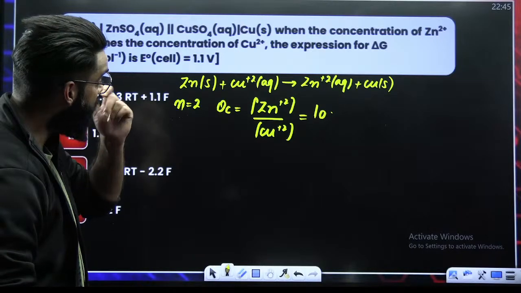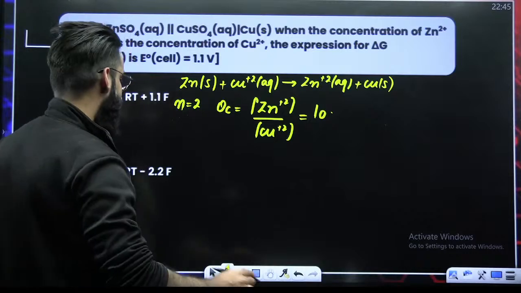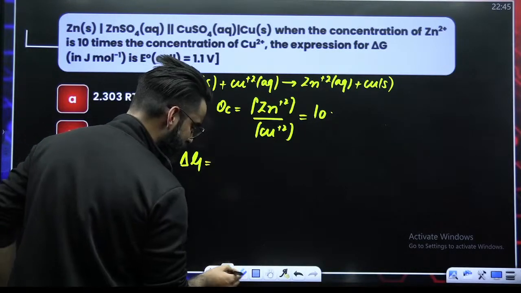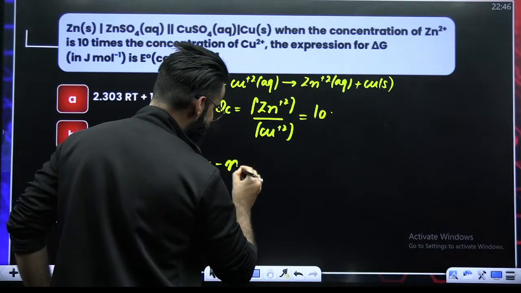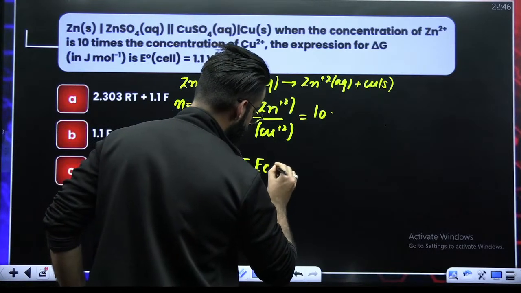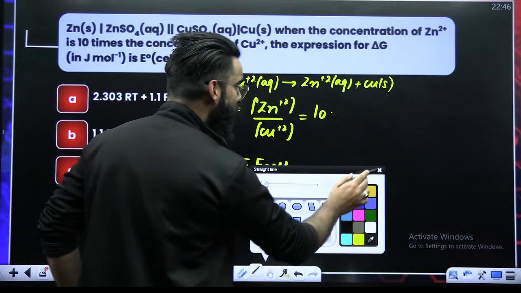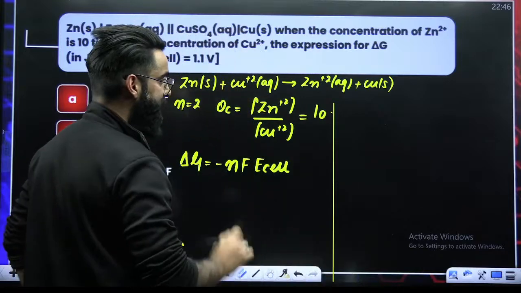Now, my dear students, if you think logically, what do we have to calculate? We have to calculate delta G, right? Delta G is nothing but minus NF E cell. But do we know E cell? We do not know the E cell value yet. So we have to calculate E cell first.